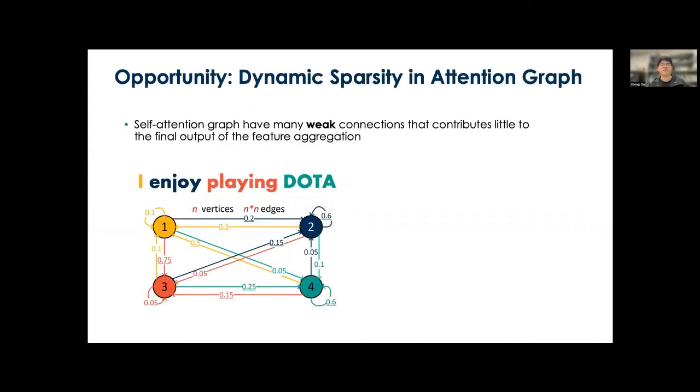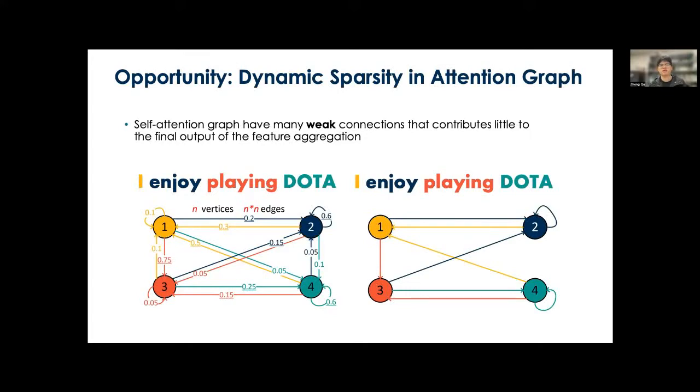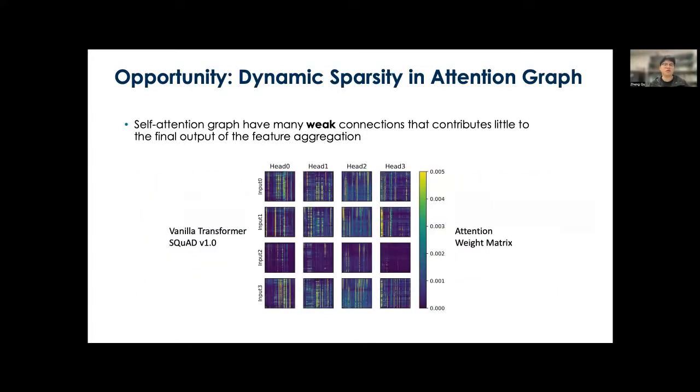The key insight of our work is that we observe the attention graph to have many small edge weights that contribute very little to the final output. These edges are called weak attention connections. A more intuitive demonstration can be seen from this figure, as we randomly sampled several attention matrices from the SQuAD benchmark. We can see that only very few attentions have weight values larger than 0.005, whereas most of the rest are close to 0. Another message from this figure is that the attention weight matrix is dynamically changing depending on the input sequence as well as different self-attention heads. Therefore, the attention sparsity is also dynamic.